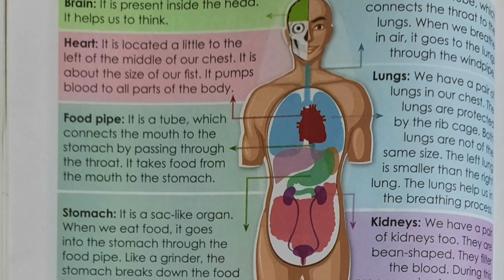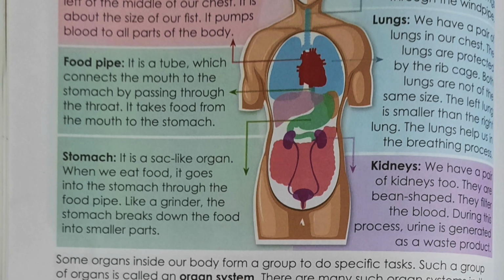Next one is the heart. It is located a little to the left of the middle of our chest. It is about the size of our fist. It pumps blood to all parts of our body. Next, food pipe. The picture is given there. You can look at the diagram. It is a tube which connects the mouth to the stomach by passing through the throat. It takes food from the mouth to the stomach.